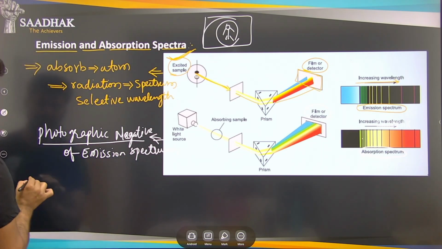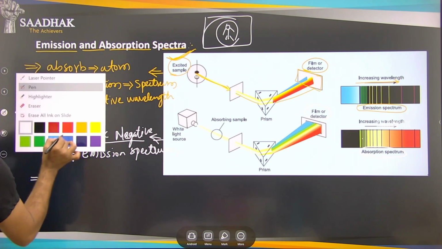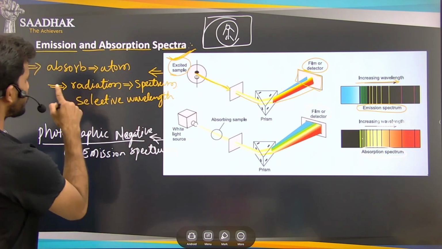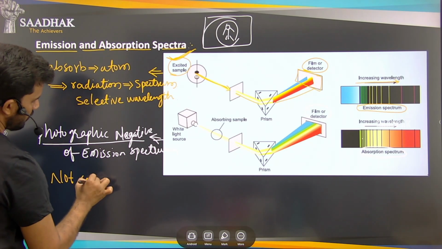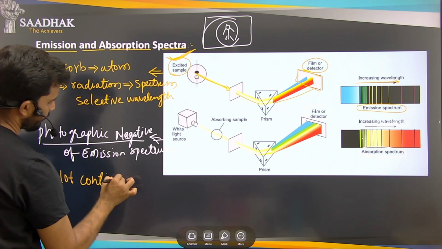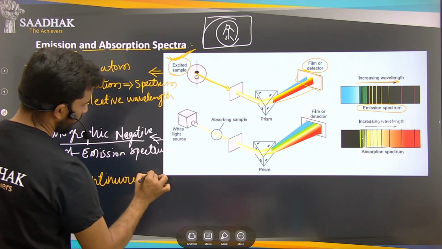And I have just explained another point: these two spectra are not continuous spectra.